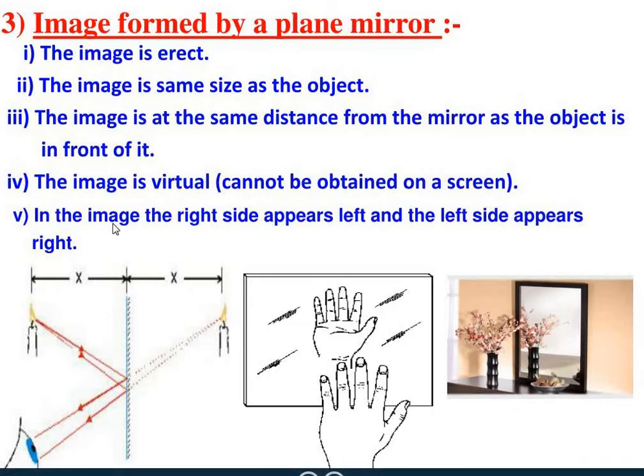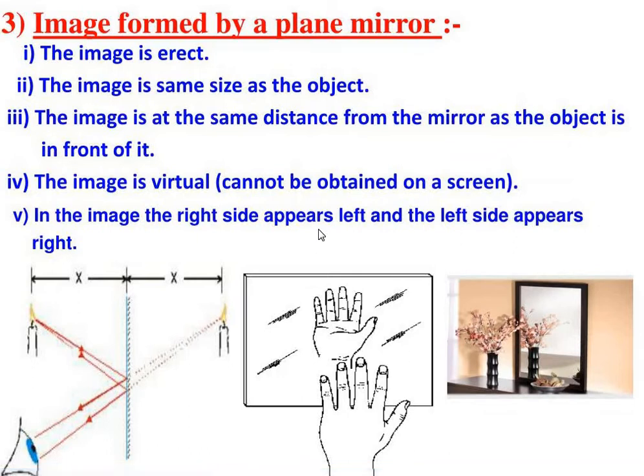So now here you have seen the image is erect, the image is the same size as that of the object, the image is at the same distance from the mirror as the object is in front of it. The image is virtual, it cannot be obtained on a screen. In the image, the right side appears left and the left side appears right. So these are the characteristics of the image formed by a plane mirror.